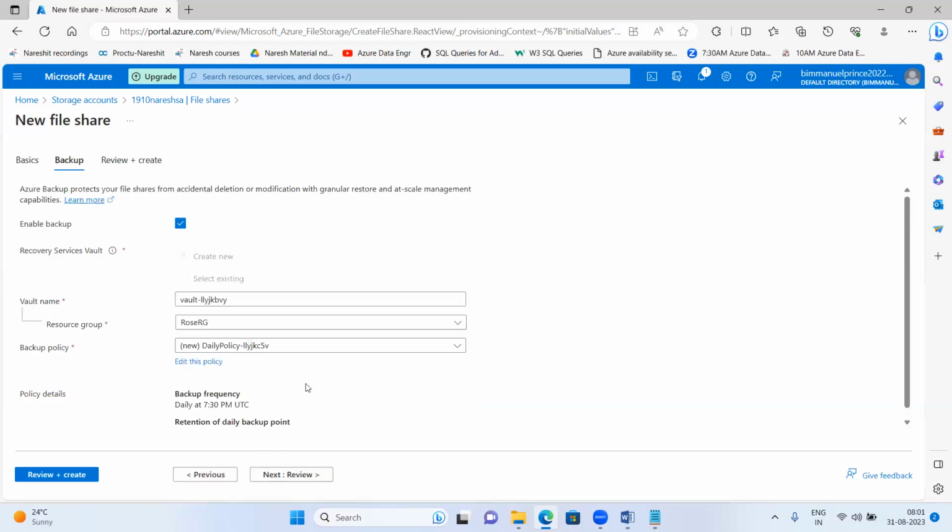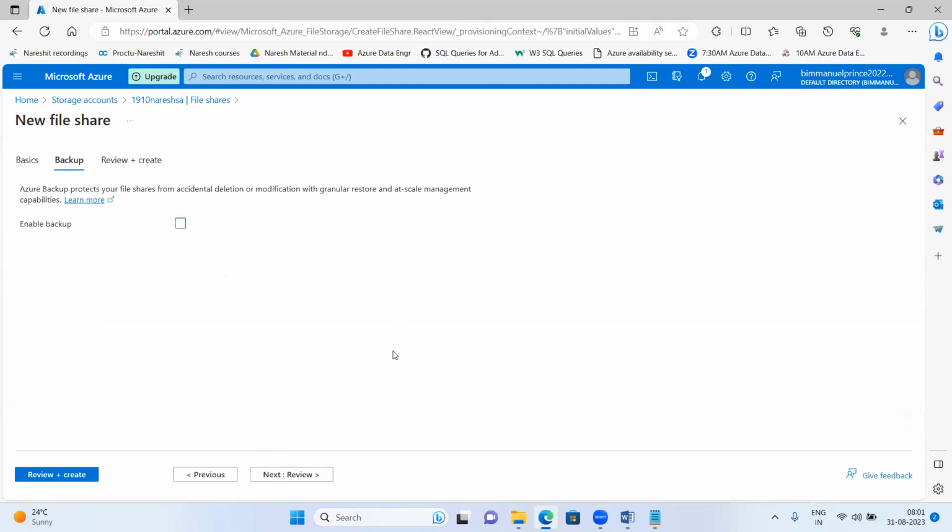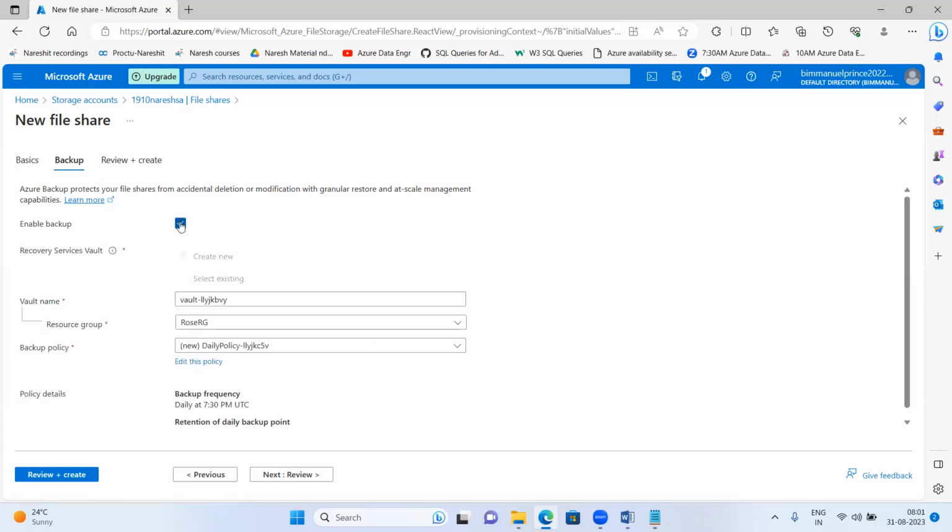Next, click on backup. It is asking if you want to take the backup of this file share. See, enable backup, checked. Checked means it will take the backup. If you uncheck this one, then it won't take the backup of this file share. If you check this checkbox, then it will enable the backup.